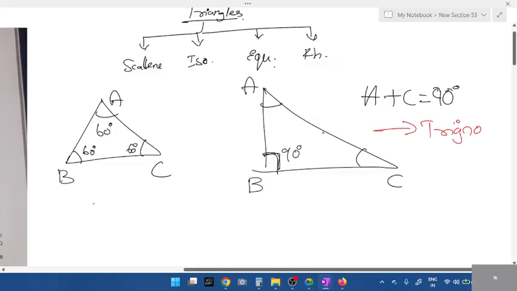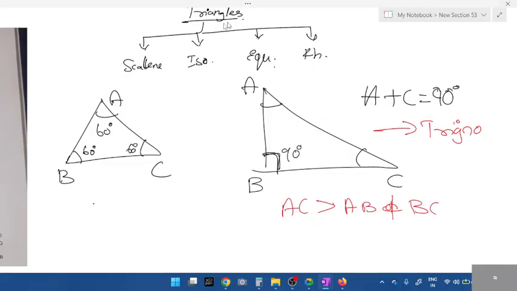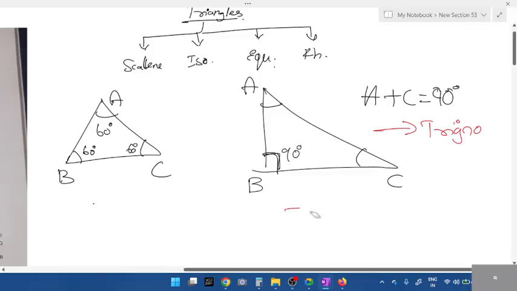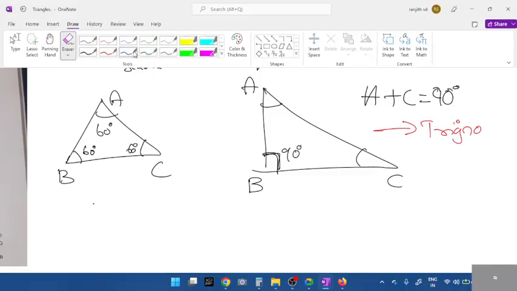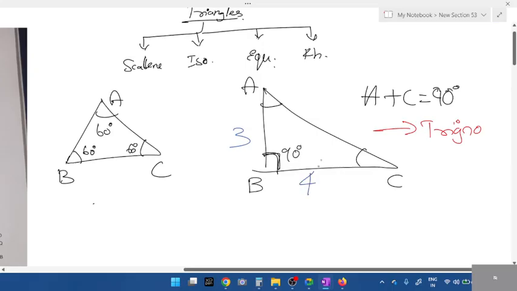AC will always be greater than AB and BC. AC is the greatest side. I have given you all the triplet values. If this is 3 and 4, you will have the triplet 5 here. 5 is greater. For a right angle triangle, these are the properties.